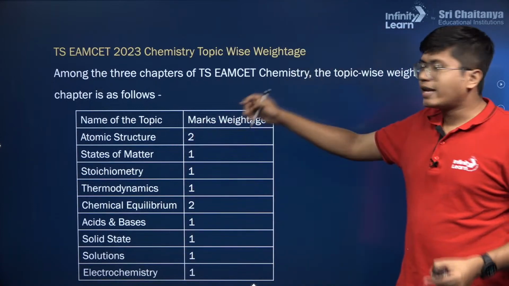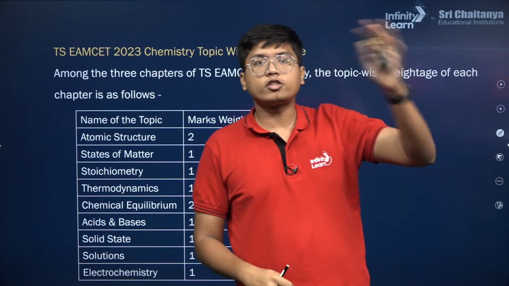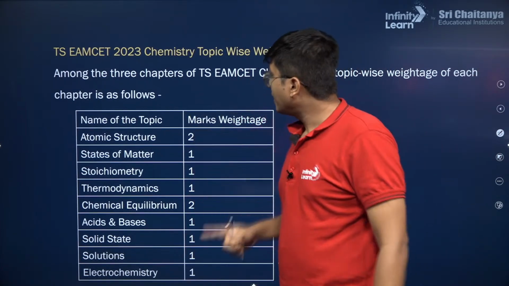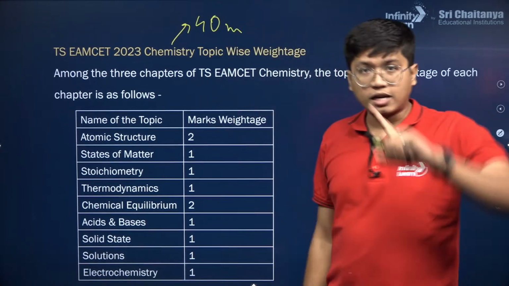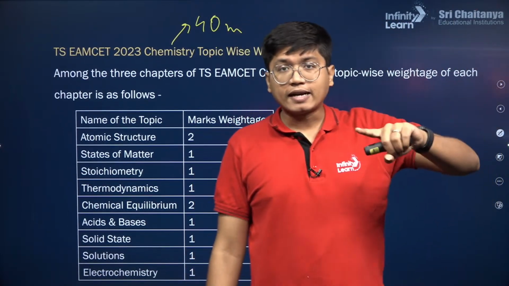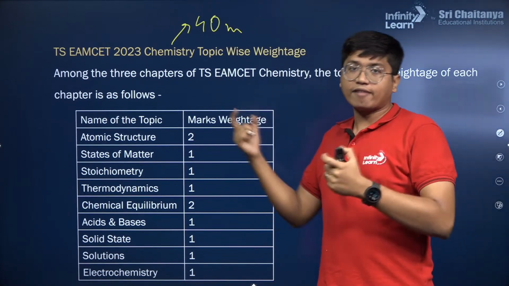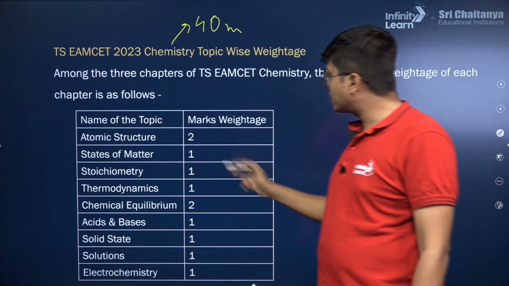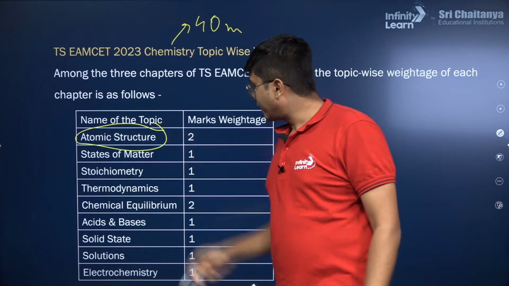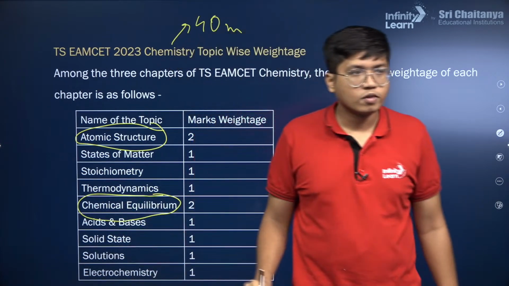Take atomic structure, for example. Over here you don't see those 4 questions or 3 questions. The reason being, again, chemistry has only 40 marks, while maths had 80 marks. That is why in the maths section you had those high weightages, 4 marks, 3 marks and so on. But for chemistry, it's just like physics. Look at the ones that have at least 2 marks. Those become your important topics.